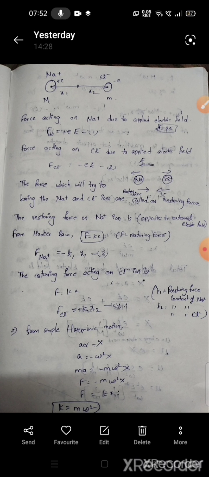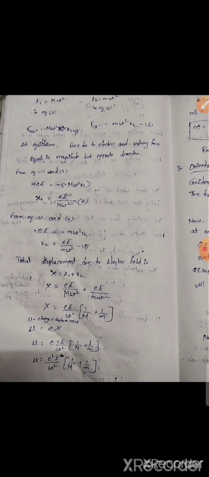By substituting the k value in the above equations, k1 equals M omega square, where capital M is the mass of the Na plus ion and small m is the mass of the Cl minus ion. K2 equals m omega square. Substituting these values in equations 3 and 4, we get F Na plus equal to minus M omega square x1, and F Cl minus equal to m omega square x2, equations 5 and 6.